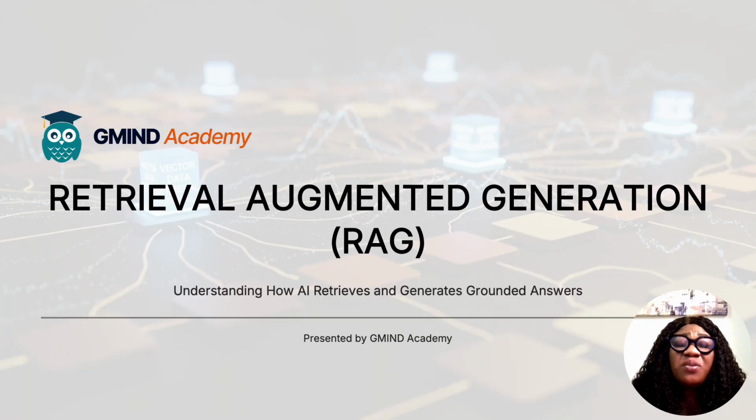Today we're going to talk about one of the most important techniques used in modern AI systems called Retrieval Augmented Generation, RAG. My name is Success Ojo and I am from GMind Academy.